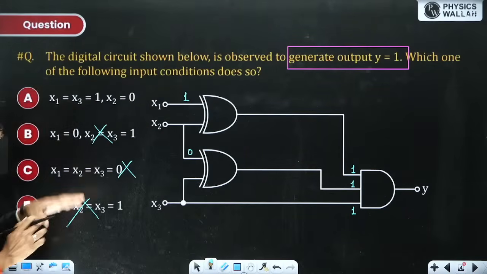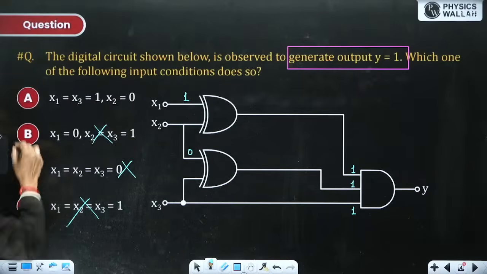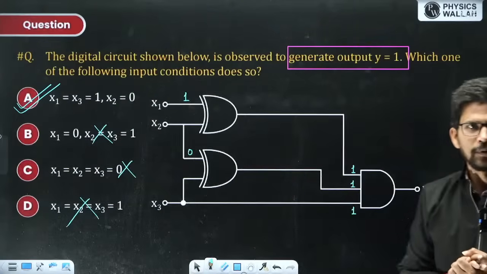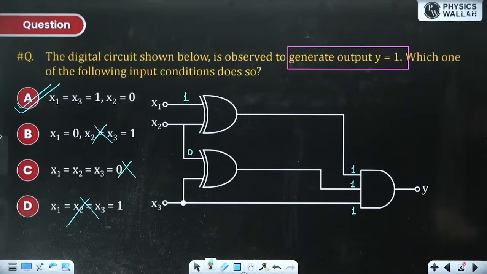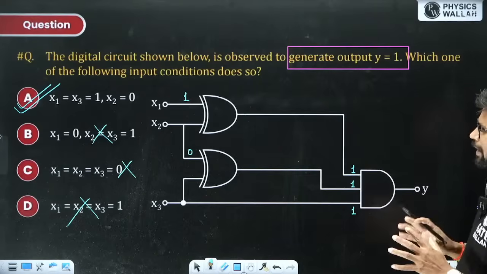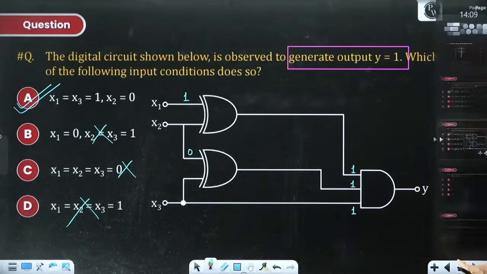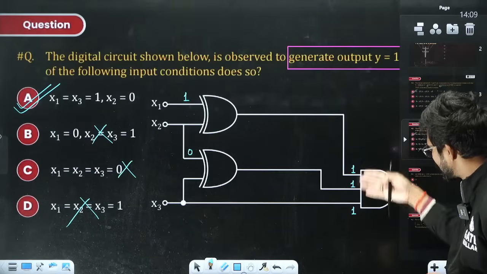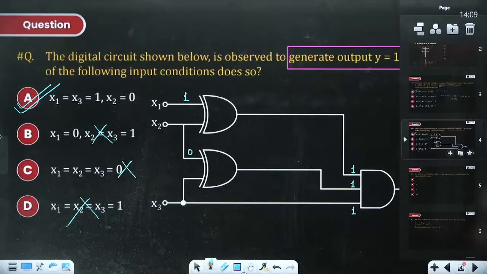So x1 and x3 should be 1 and x2 should be 0. So A is absolutely the right option, generating all ones for this AND gate, and then output y will become 1.